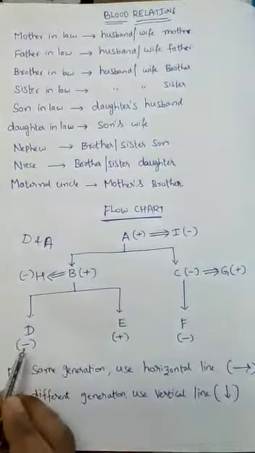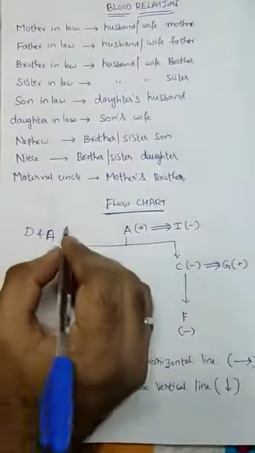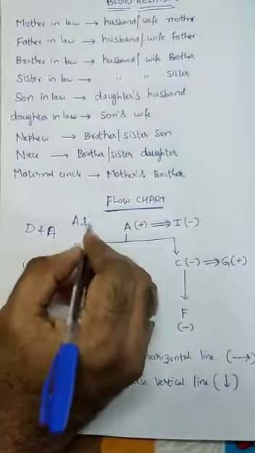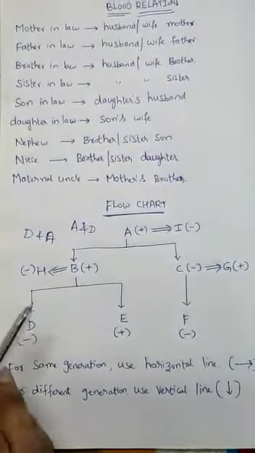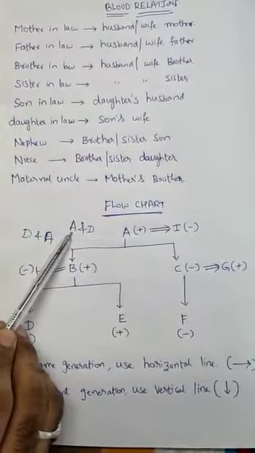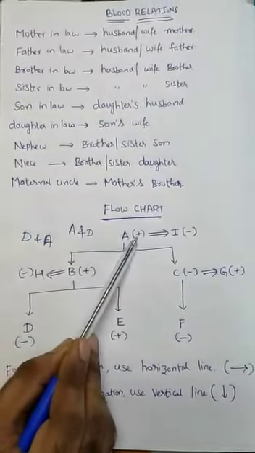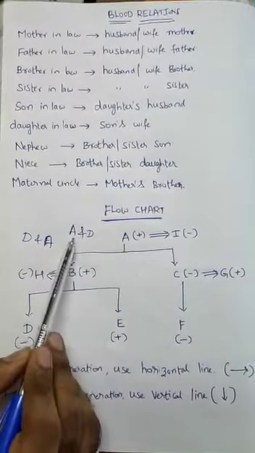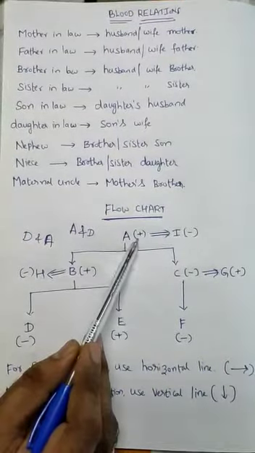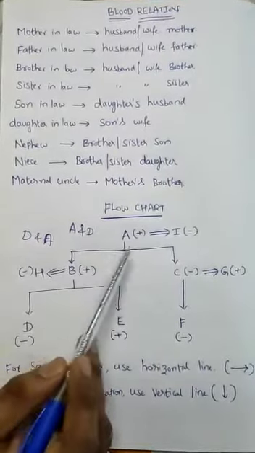Suppose they ask what is the relation between A and D, then you can start the sentence with A. A is the grandfather. Plus means male. A is the grandfather of D.